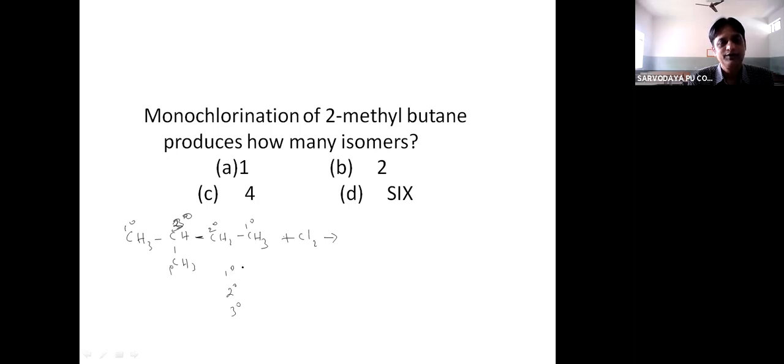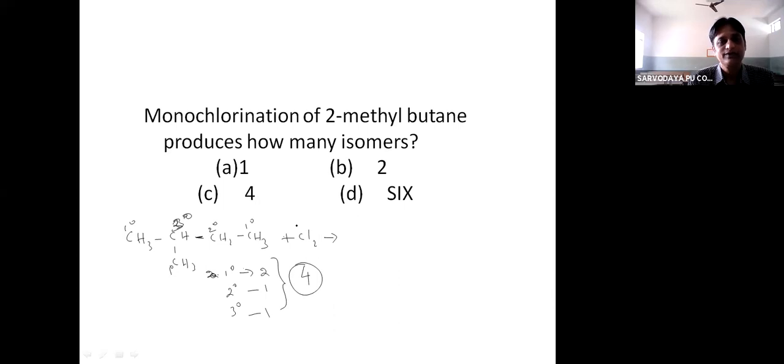So there are 2 primary carbon atoms, 1 secondary carbon atom, 1 tertiary carbon atom. Since it contains 4 different types of hydrogen atoms, how many structural isomers can you expect? 4 structural isomers you can expect.